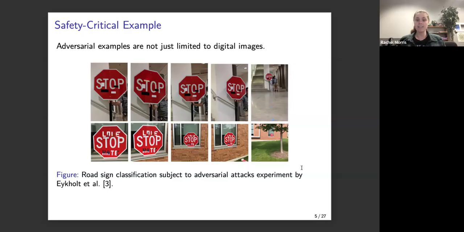Especially in the age of self-driving cars, we really want to be able to trust that our cars will be able to get us from point A to point B and stop at the correct moments. So all of this leads to the necessity to really understand these classification algorithms better, and also why this unintuitive, non-human-like behavior of these adversarial examples occurs.